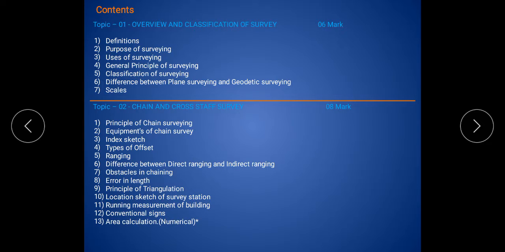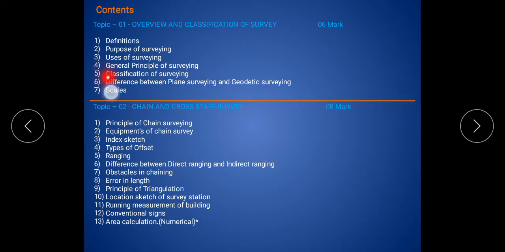The first content is the definition of surveying. Then the second content is the purpose of surveying: what are the purposes of surveying? Then the third content is the uses of surveying. What are the uses of surveying in different fields, for buildings, for railways, for roads? There are many uses of surveying in many different fields. We will study the contents one by one in the next lecture.